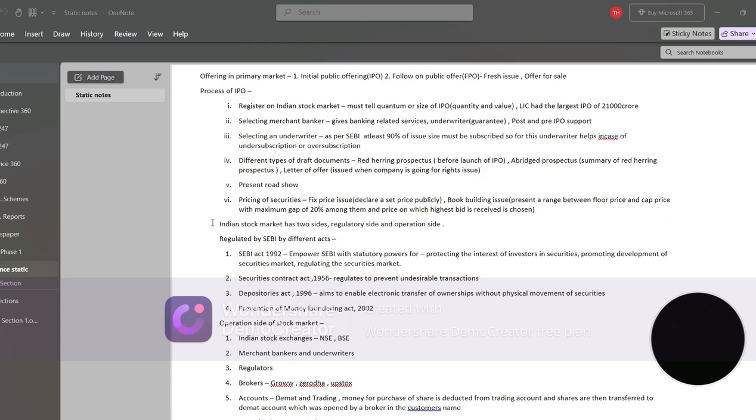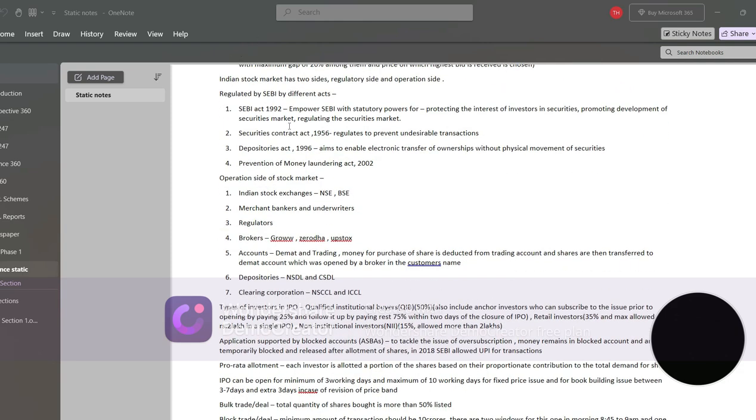Now next is, our Indian stock market has two sides. One is the regulatory side and one is the operation side. For the regulatory side, the Indian stock market is regulated by SEBI, and this power is given to SEBI by four Indian acts. First is the SEBI Act 1992, which empowers SEBI with statutory powers: first, to protect the interest of investors in securities. Second, to promote development of the securities market, and third, to regulate the securities market.